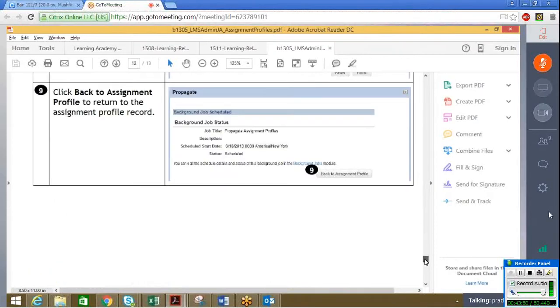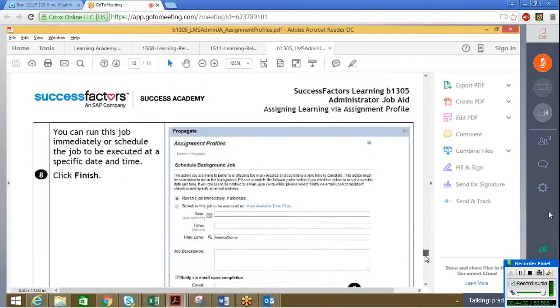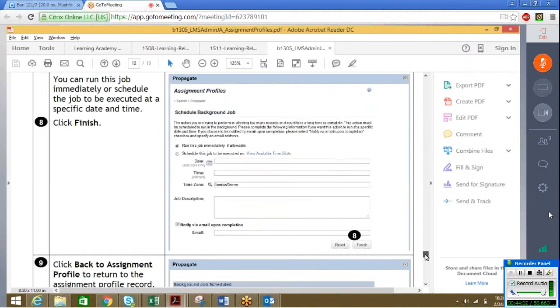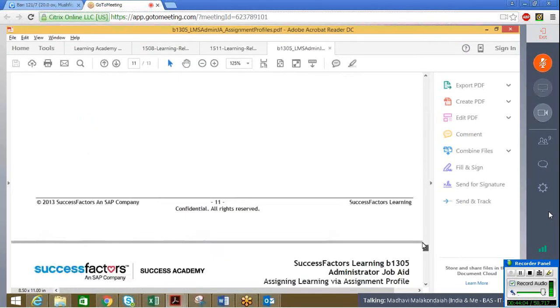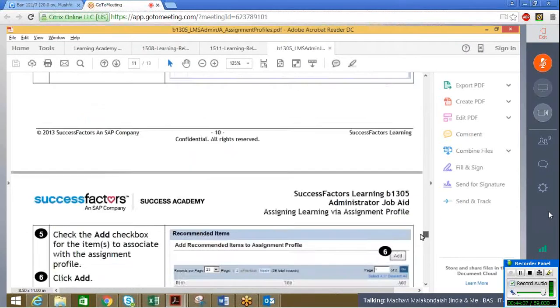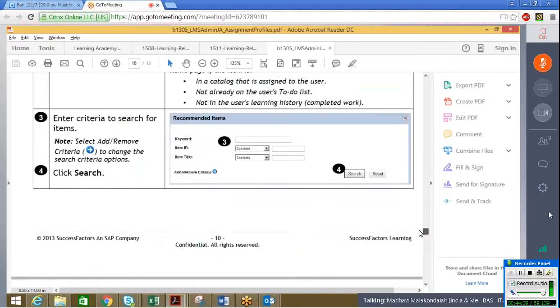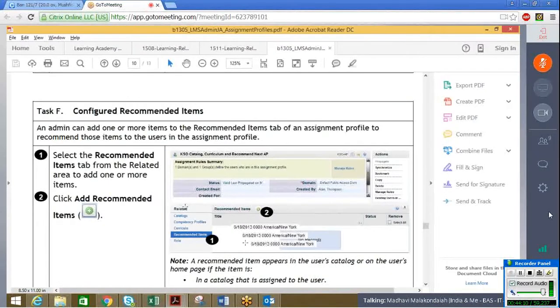Martin, for every action we need to do a propagation? Why do we have to do it for every action? Because the assignment profile that you have created is changing. Some of the other actions are happening here, right? Yes, so otherwise this assignment profile and then